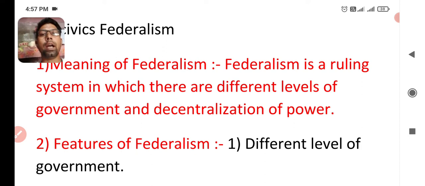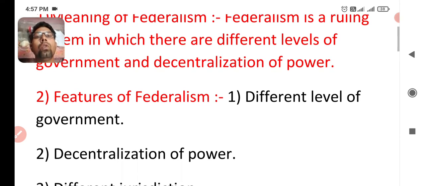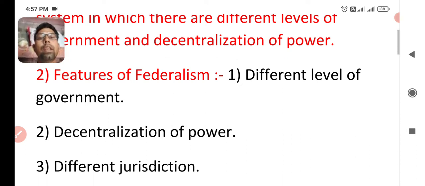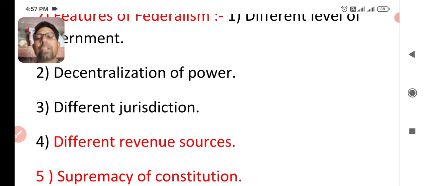And the next point, what are the features of federalism? So, what are the main features? The first feature, you can derive it from the definition: different levels of government are there. And the second point, decentralization is also there in federalism. And next is different jurisdiction. You know what the meaning of jurisdiction is here?